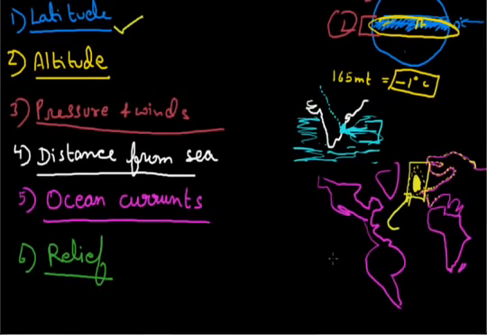And that is relief. Obviously we all know this region is the Himalayas, a mountain region. The high altitude areas are cold, while the low altitude areas are hot as compared to the high altitude areas.